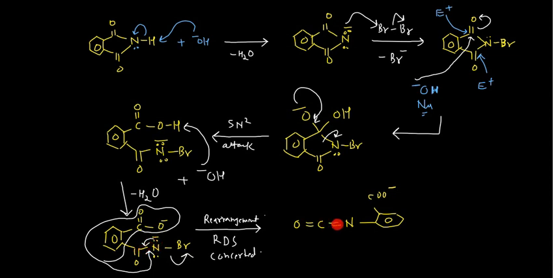So you have written carbon double bond nitrogen, and this group has migrated to the nitrogen. And since this is having this, you see at the ortho position it is having COO negative, so here also it is having COO negative at the ortho position. So this is your isocyanate, right? This is something very, very important which you have to keep in mind. This is a very important step.